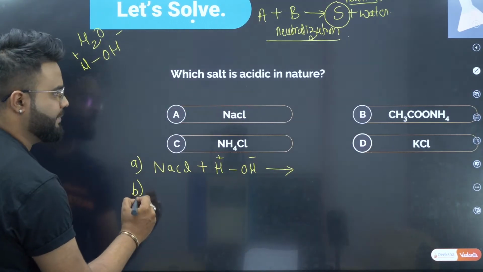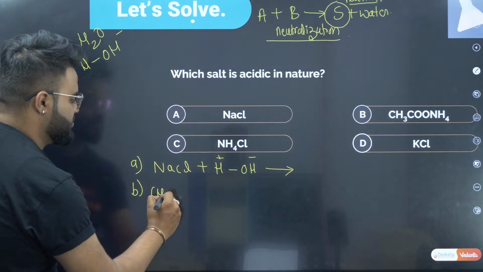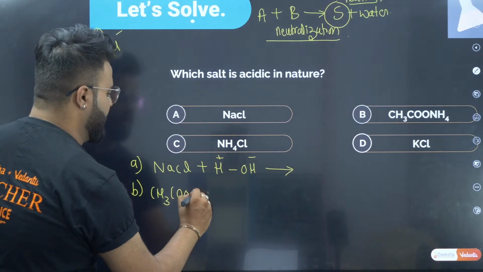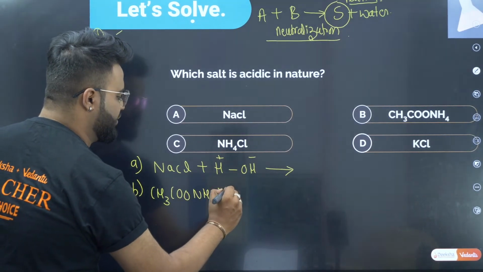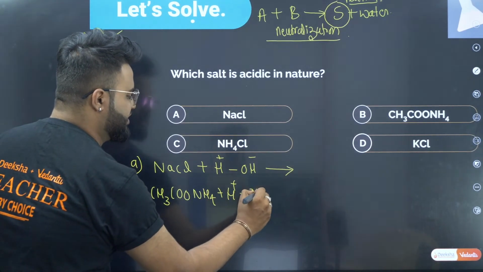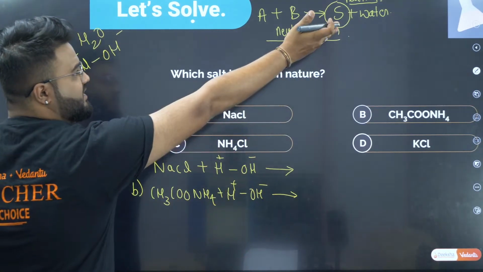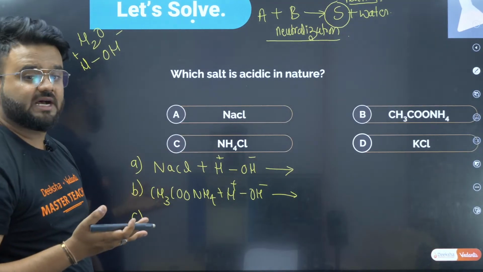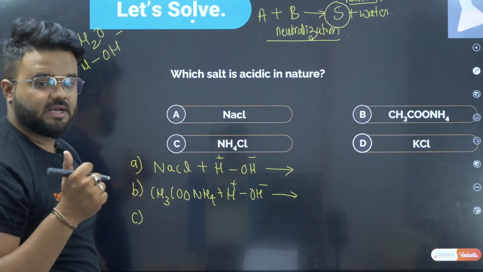Again, for option B, that is ammonium acetate, CH3COONH4, I might take a little time for this. H plus and OH minus. I'm writing the opposite reaction. What happened? So we can find out which salt is acidic.